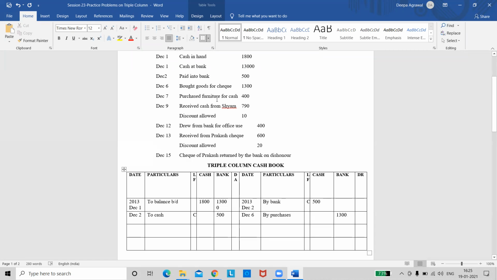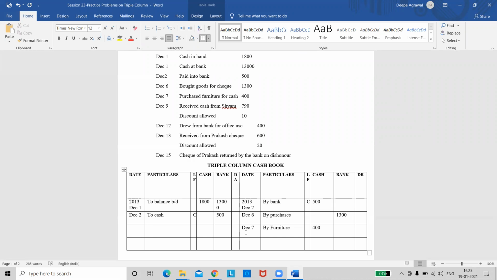December 7th, purchase furniture for cash. So which column? Cash column, credit side because it is a payment. So I'll write the date December 7th. And what do I write here now? By purchases or by furniture? By furniture. Why am I not writing purchases? Because furniture is an asset. Yes, this is the purchase of an asset. Correct. So I'll enter the amount in the cash column.